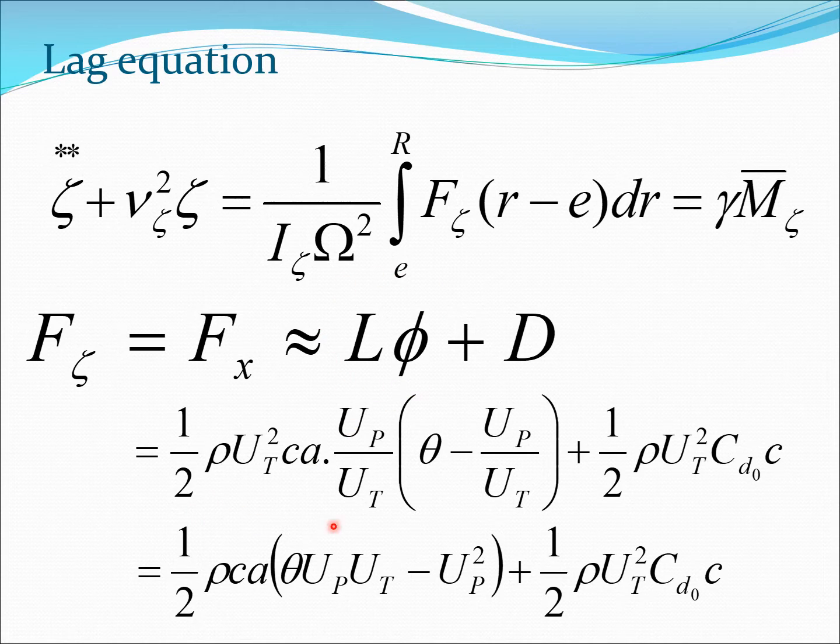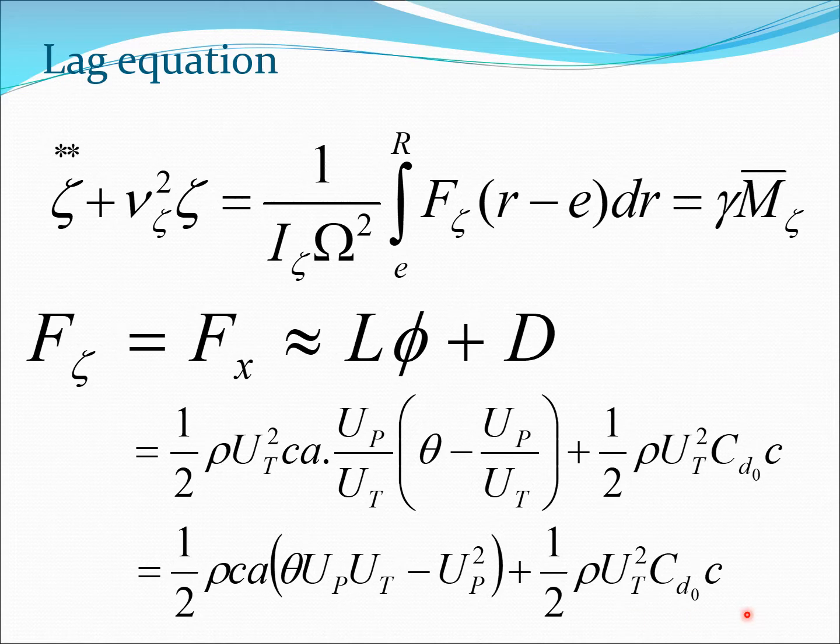So now we write this expression using our usual formulas for lift and drag. You remember them: half rho u square CDC. And again we have the approximation here that u is approximately equal to ut. Phi is given by up by ut. So here you have phi here, you have phi here also.